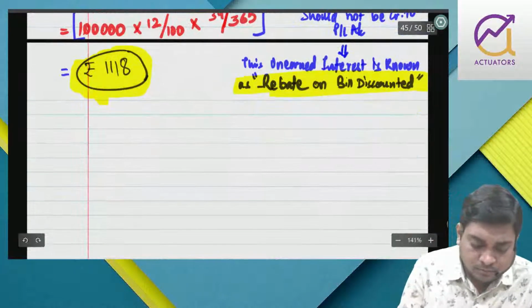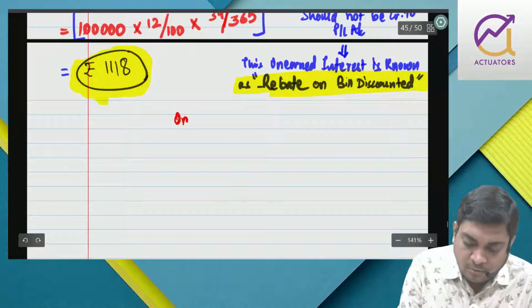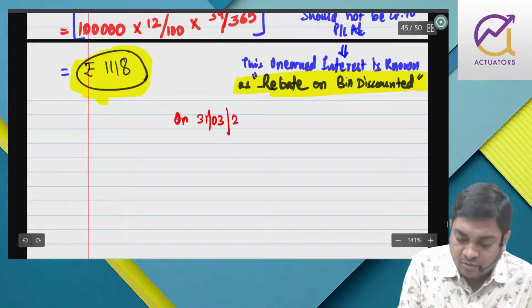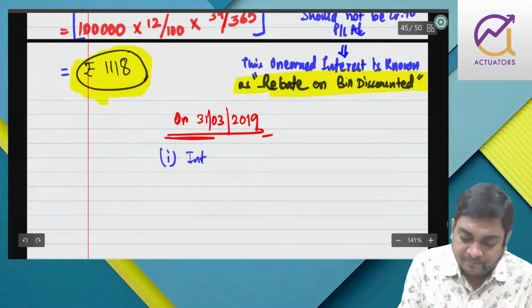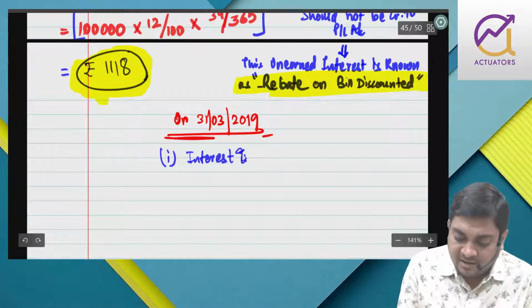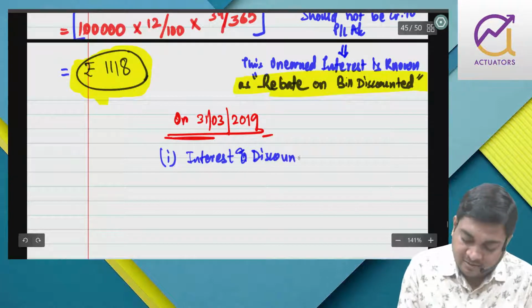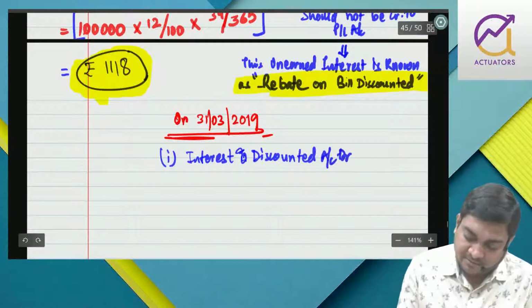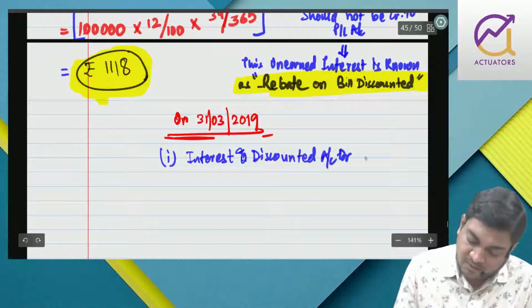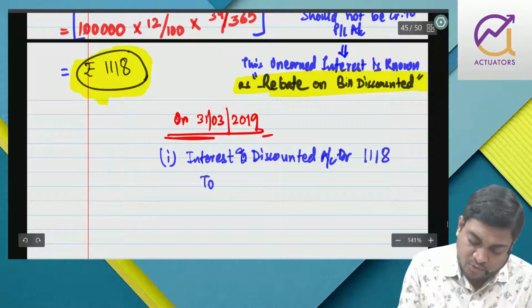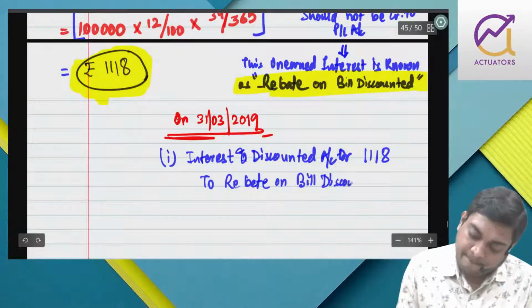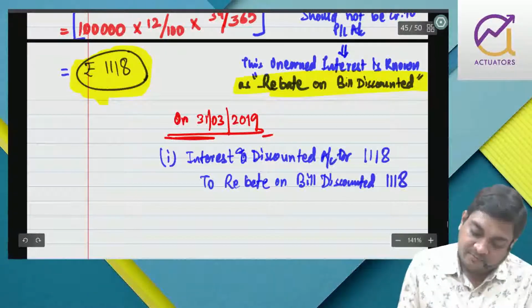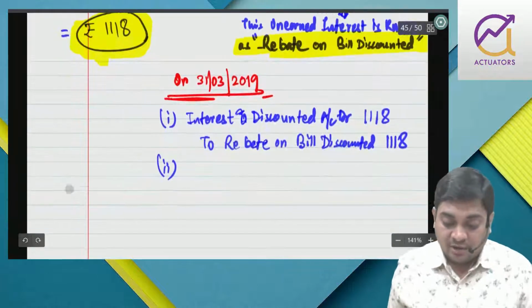So on 31st March 2019, the interest and discount account debit 1118, I will transfer it to rebate on bill discounted. The remaining interest will be transferred to PL.